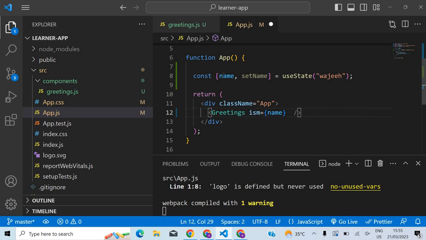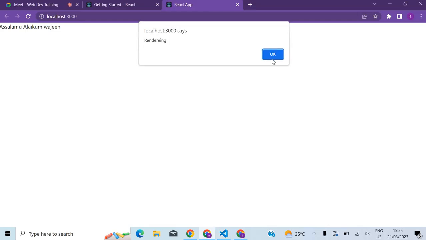There is a variable called name, whose initial value is this, and I'm going to pass this name value to my component. Now see, everything works normally. It's rendering for you, so I'm seeing the name here.